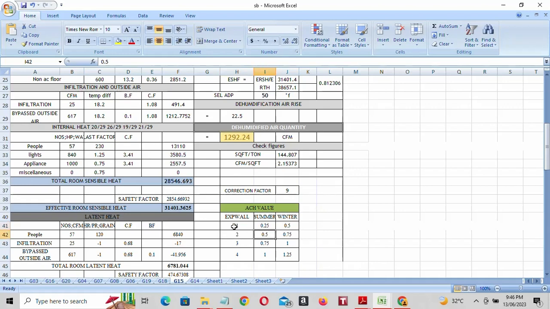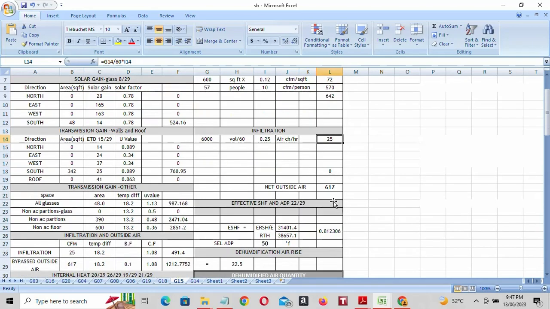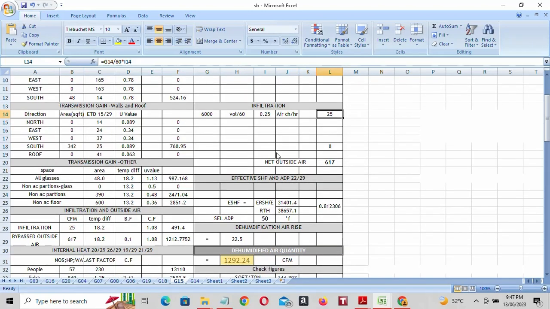We have only one wall exposed to sun, so it is 0.25. If you multiply, you will get this value. So infiltration you got 25, and net outside air, nothing but bypass outside air, is 617. Infiltration is finished.